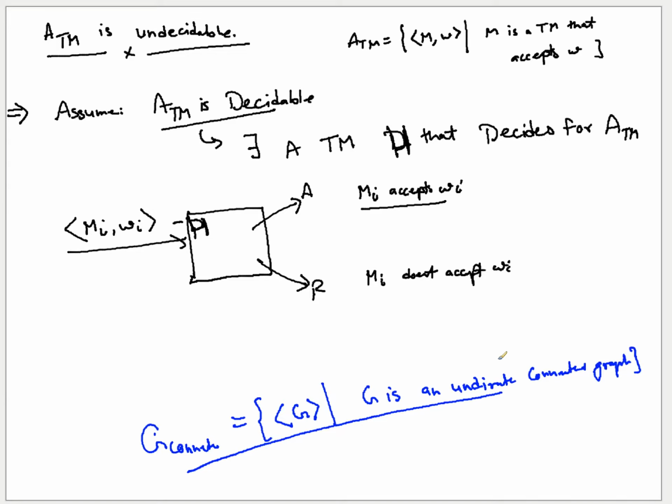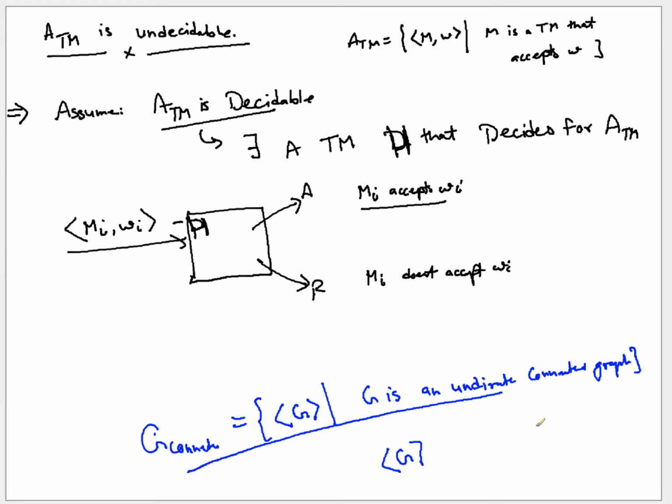So the existence of a decider does what? It is actually an algorithm that is checking whether the graph is connected or not.